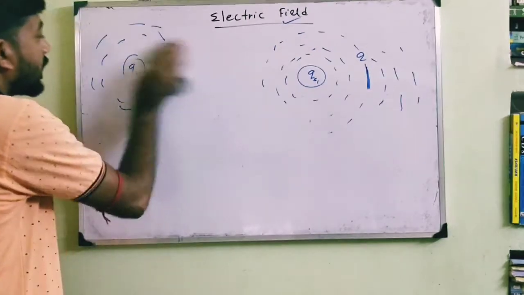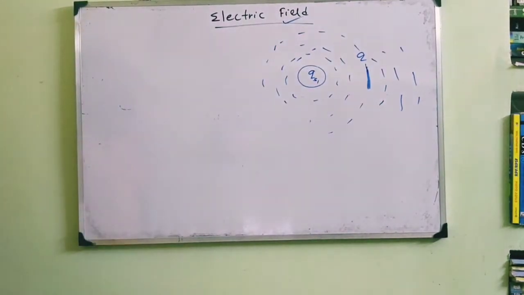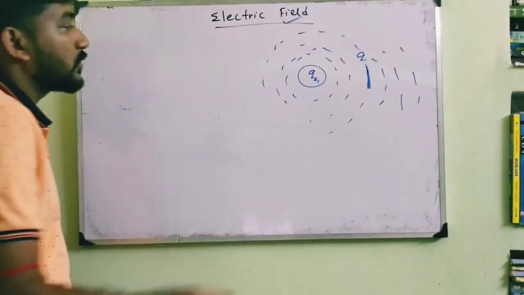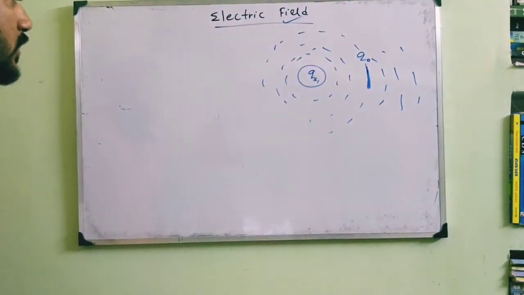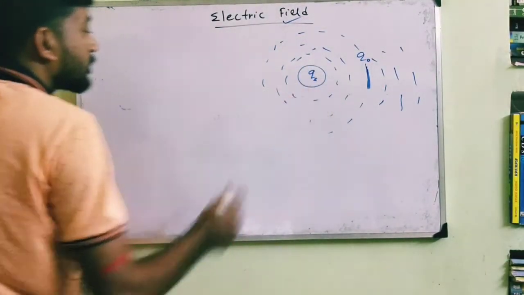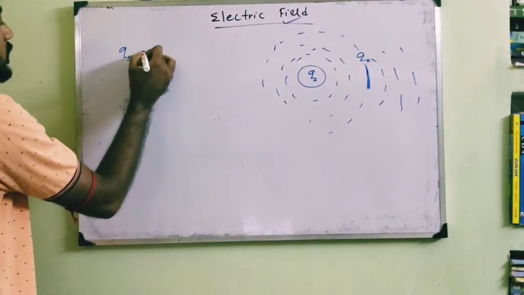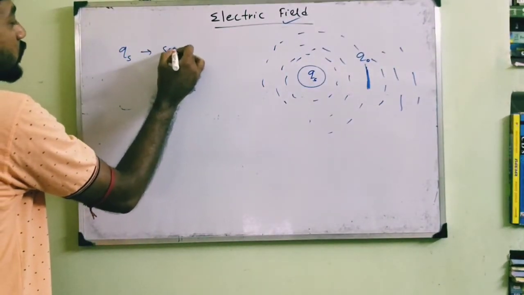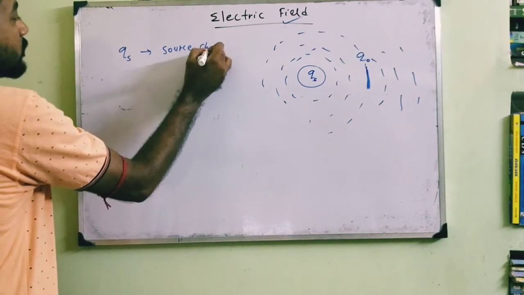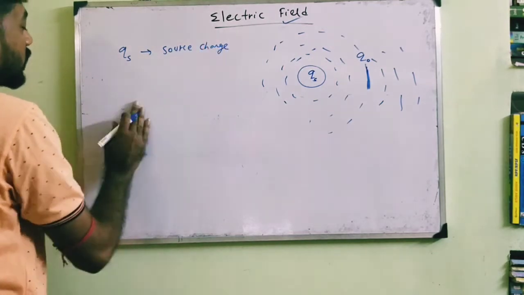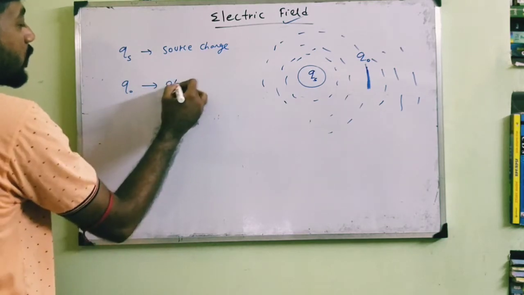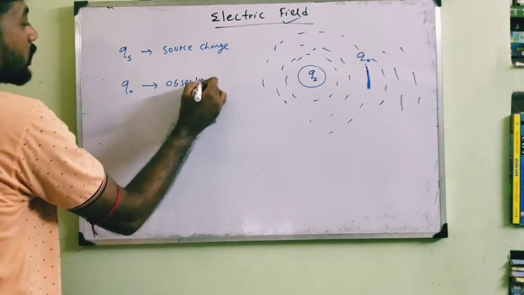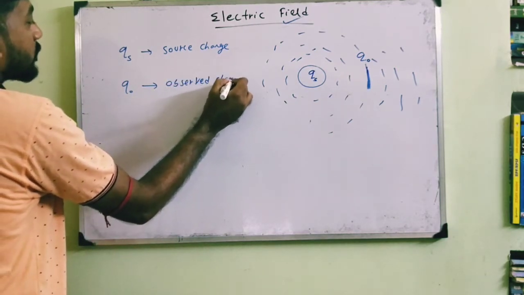To define this electric field E, we have to use a test charge or an observed charge Q0. Here, this is Qs, and Qs is nothing but the source charge, and Q0 is the observed charge.